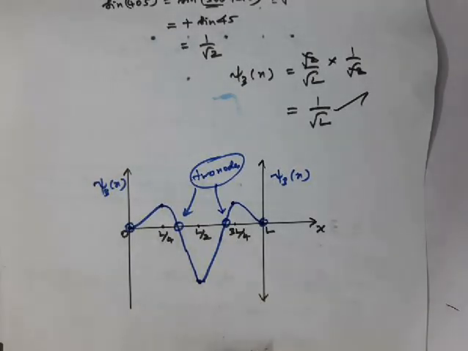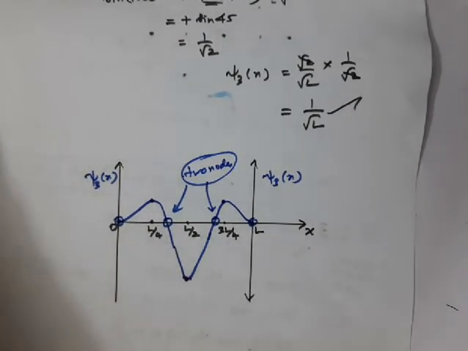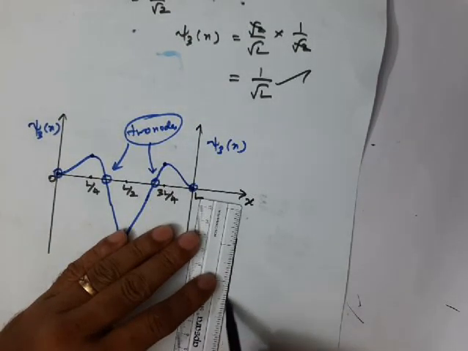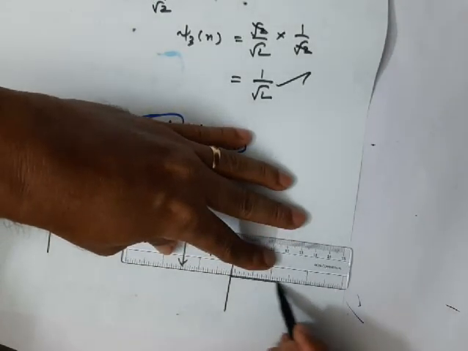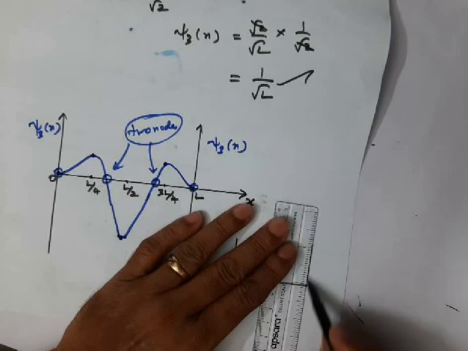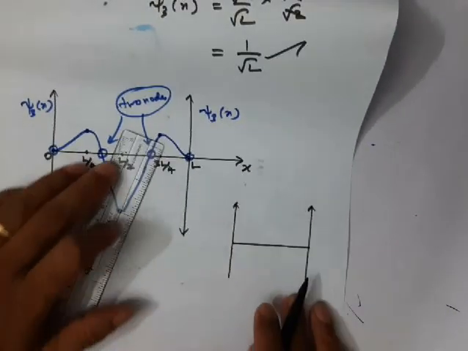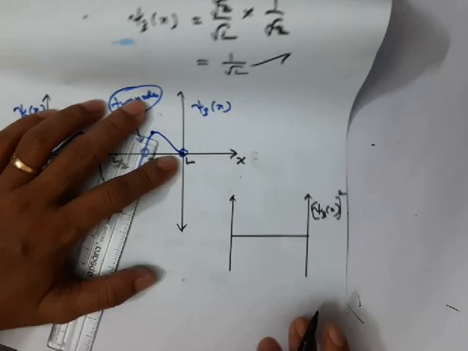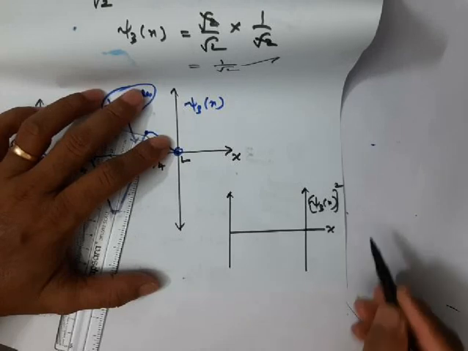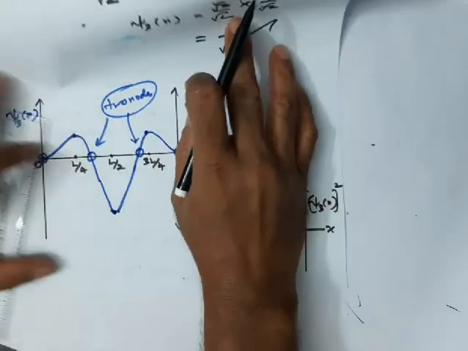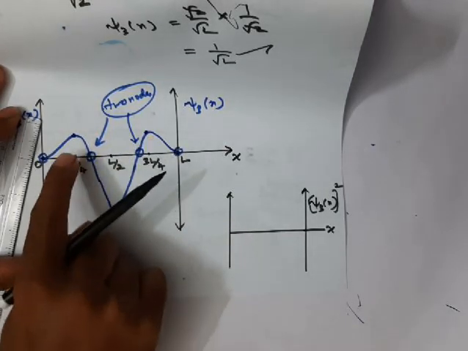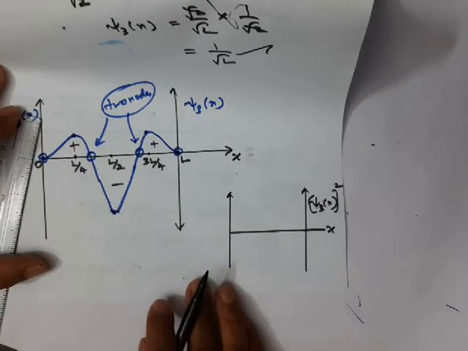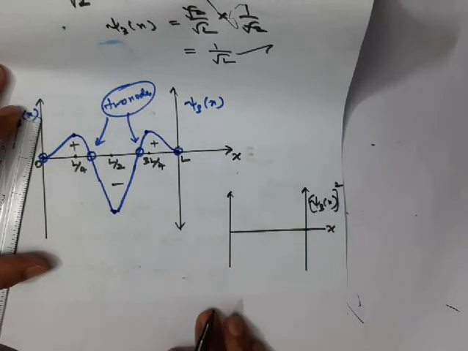Now, how will the probability look? Let me draw the probability separately here, so that the curve may not confuse you. Now I'll plot psi 3 of x square, that is, I am plotting probability with respect to the x axis. You know very well, the wave function can be positive or negative. Here it is positive, here negative, here positive. But probability is always positive.